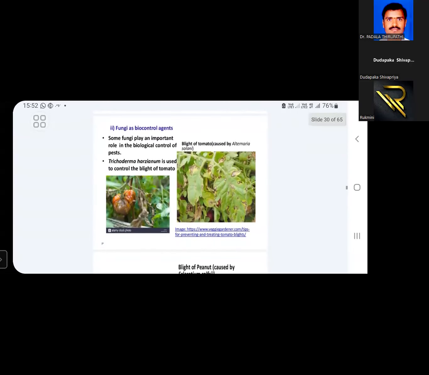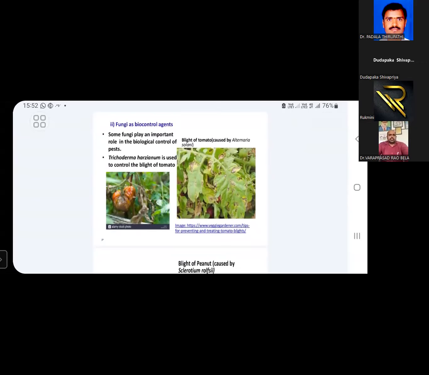What is this biocontrol agent? Biocontrol agent means one fungal form will kill some other harmful organism which causes damage to plants. Okay, that is called a biocontrol agent. For example, some of the fungi play an important role in the biological control of pests. These pests may lead to great losses to the farmer. So that kind of pests are treated and controlled by using some fungi. That is why we call these fungal species, which are used to control these pest causing organisms, biocontrol agents.